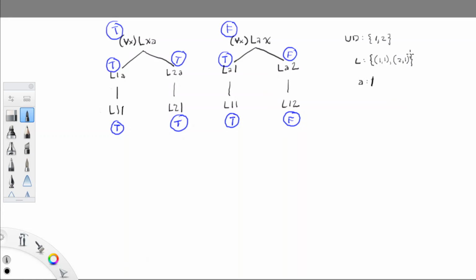So we're going to go ahead and close off the extension of L. So what we have here then is an interpretation, and on this interpretation, these two sentences have different truth values, and our semantic trees prove that these sentences vary in truth value on this interpretation.